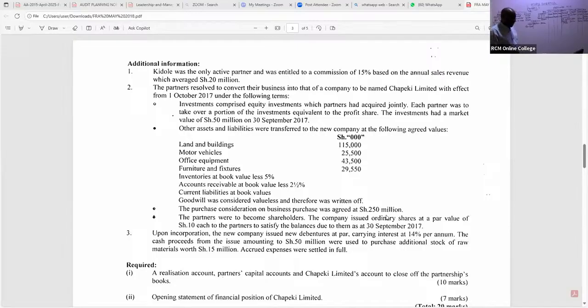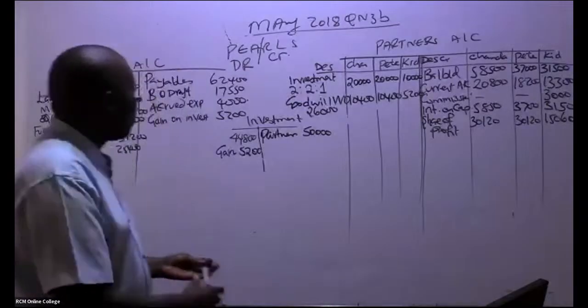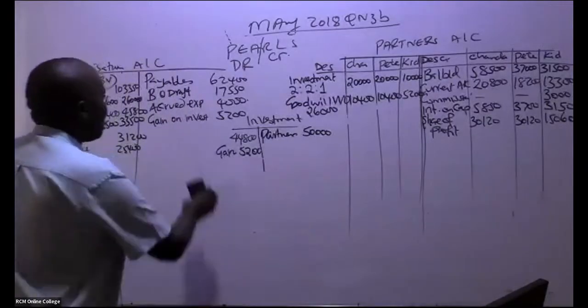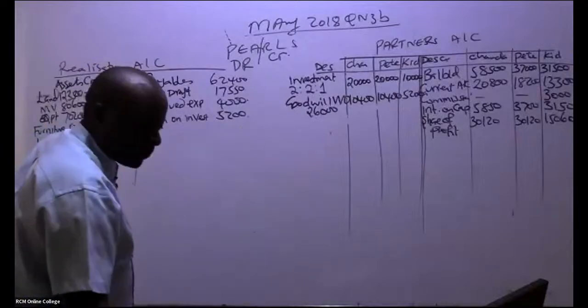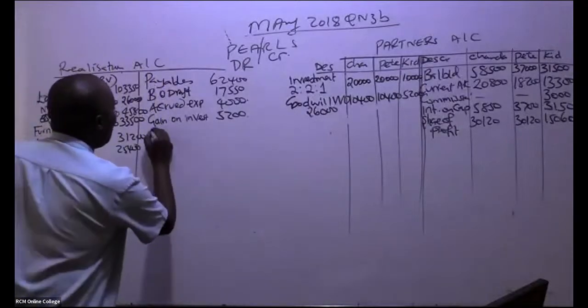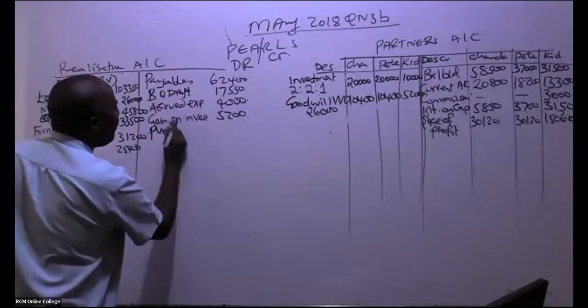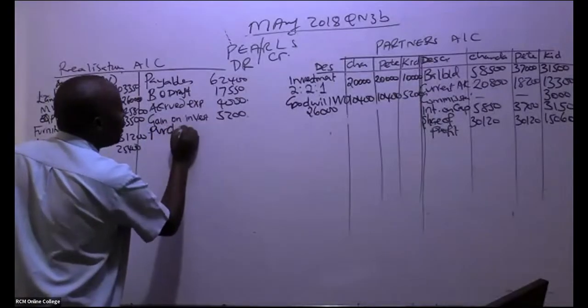So remember that purchase consideration will be debited to the new company being formed, and you credit your realization. Purchase consideration will always be credited here.